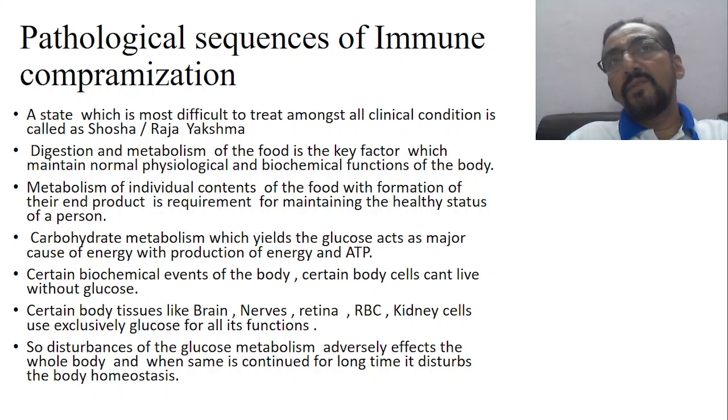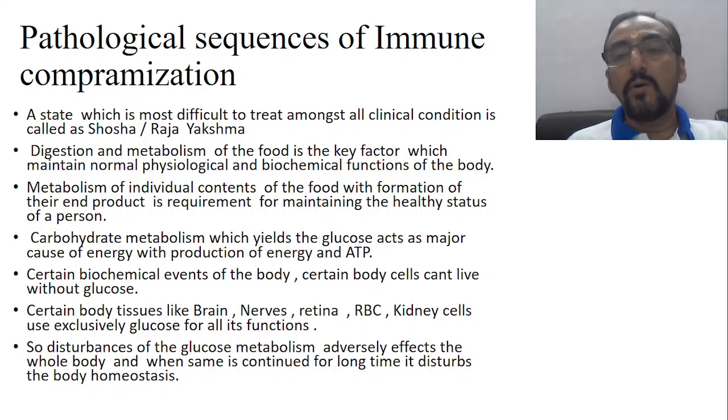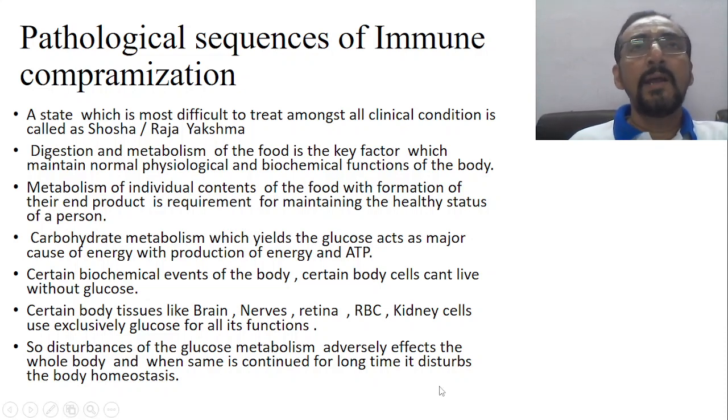Now, in the last class, we discussed Rajayakshma, and today we will discuss the pathological consequence of development of immunocompromisation. A state which is most difficult to treat amongst all the clinical conditions is called Shosha or Rajayakshma. Rajayakshma is called Roga Raja, okay? So therefore it is a combination of many disorders. There will be multiple system involvement, and that is a stage which is very difficult to treat.